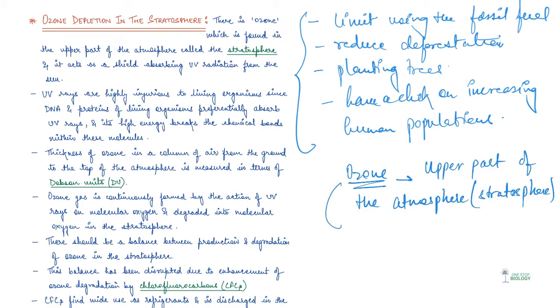And this layer acts as a shield, right? What it does as a shield is it absorbs UV radiation which is coming from the sun.